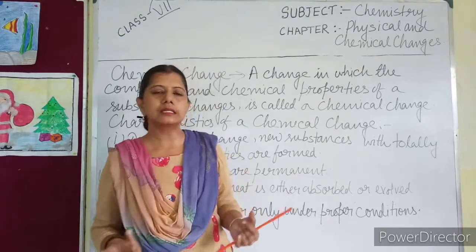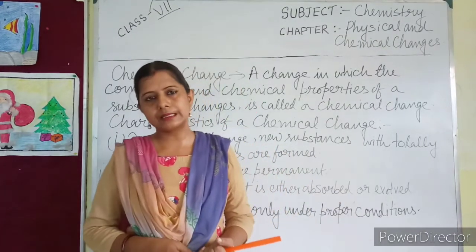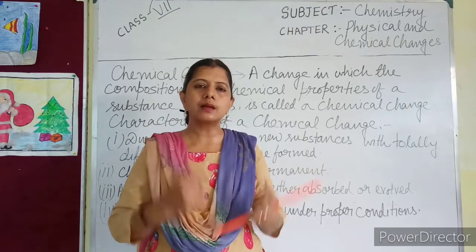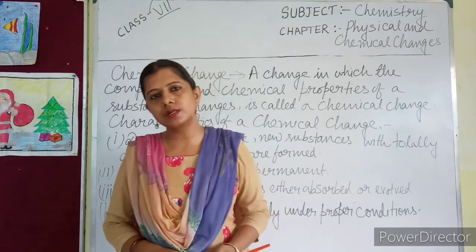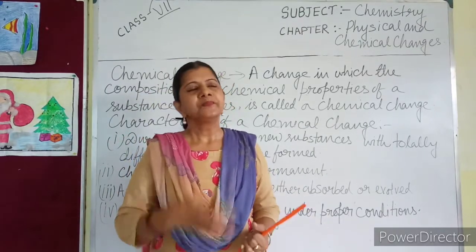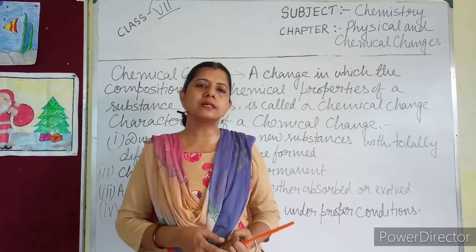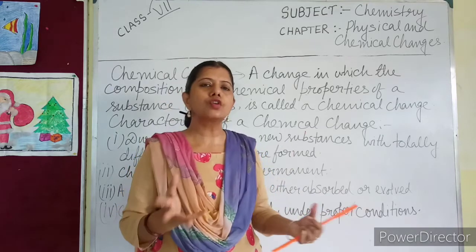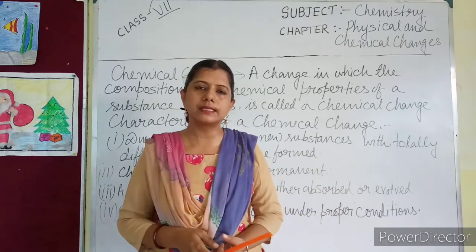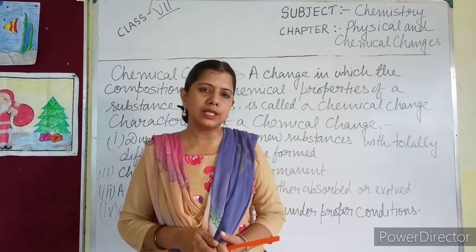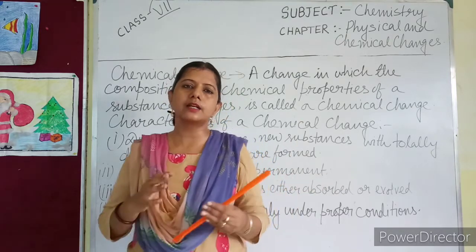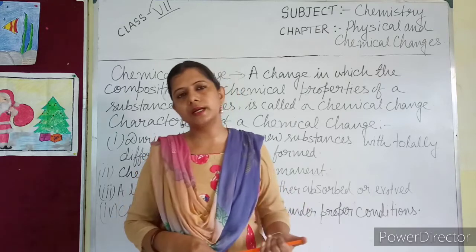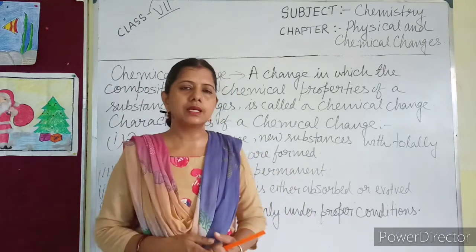Now, you have seen so many examples of chemical change. Suppose a boy is becoming an adult. An adult person cannot be converted back into a small boy. So that is a chemical change. In your home, raw vegetables are there. If you cut the raw vegetables, cooked food will be prepared. The cooked food cannot be converted into raw vegetables again. That is also a chemical change. Another chemical change is converting milk into curd. Curd cannot be converted back into milk. So that is a chemical change.